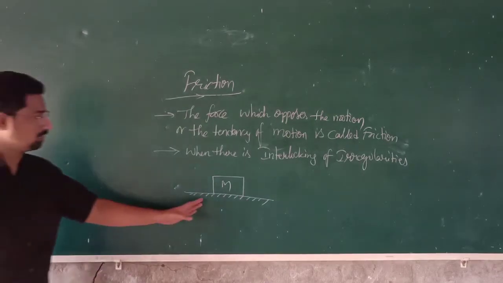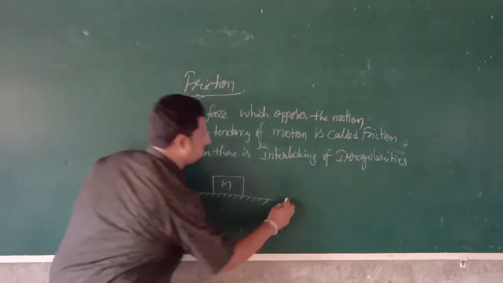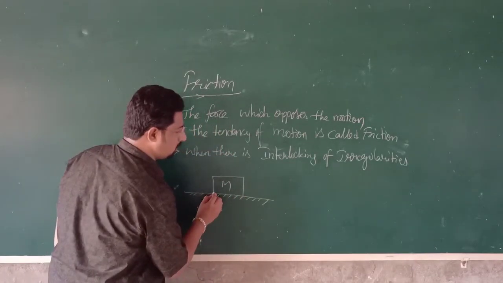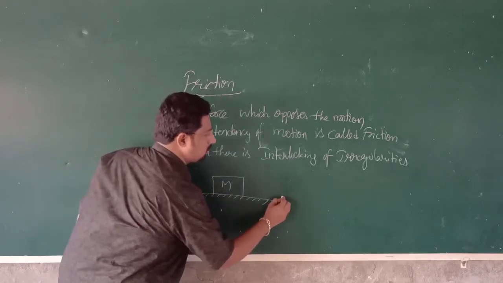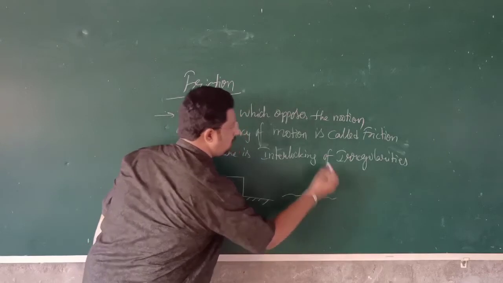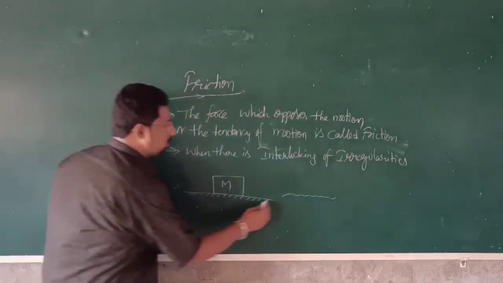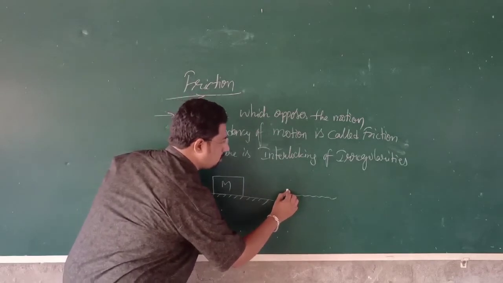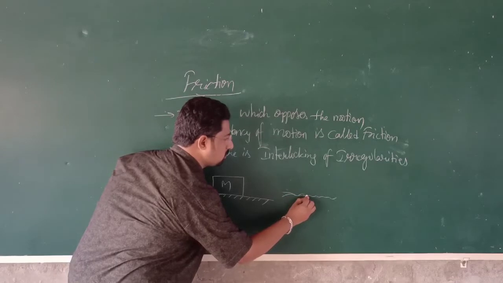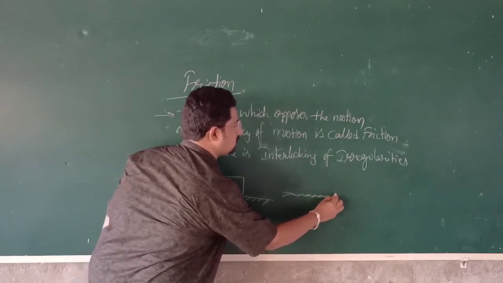Since it is a rough surface, at the microscopic level, if you observe the contact, it will have some irregularities. The body is kept on this, so they will be interlocked.